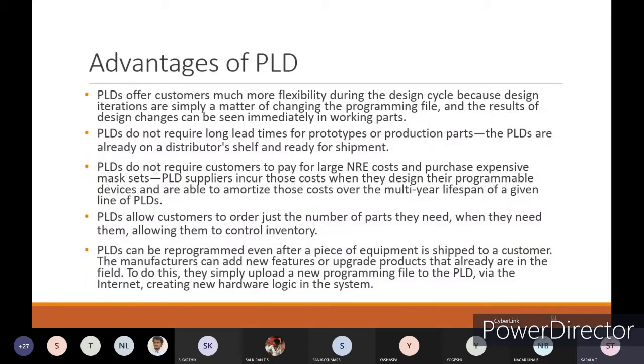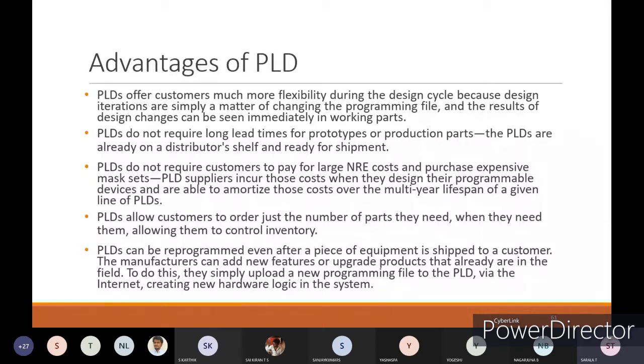PLDs do not require long lead times for prototypes or production parts. The PLDs are already on the distributor shelves and ready for shipment. Normally PLDs won't take much time to implement. Whatever the prototypes and production parts are, they will be ready. They are already at the distributor, ready to ship. In that way you can produce it.